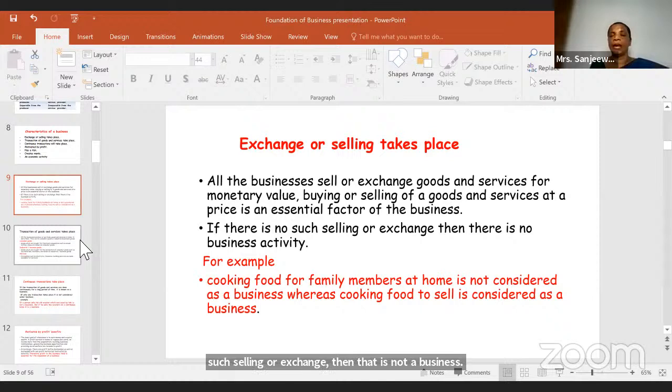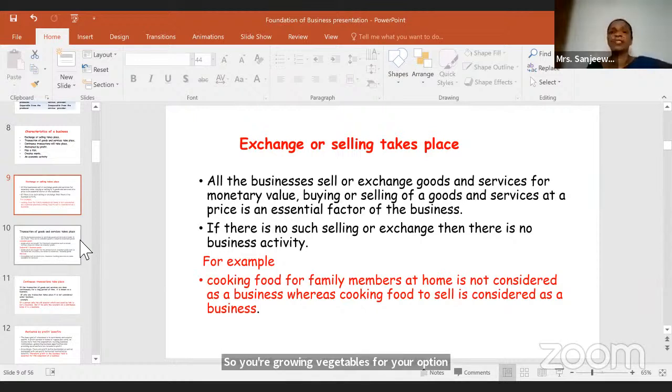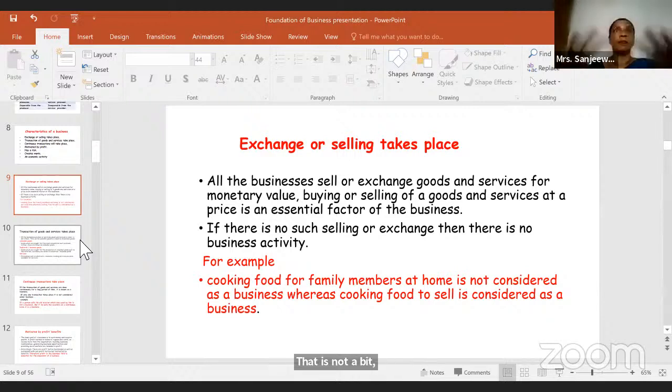Okay, now suppose you're growing vegetables for your consumption. That is not a business. Now for an example, you're growing vegetables for your consumption, and you have found some extras with you.